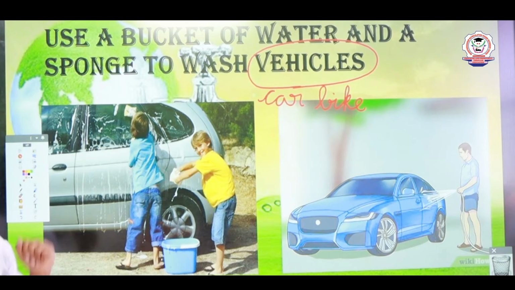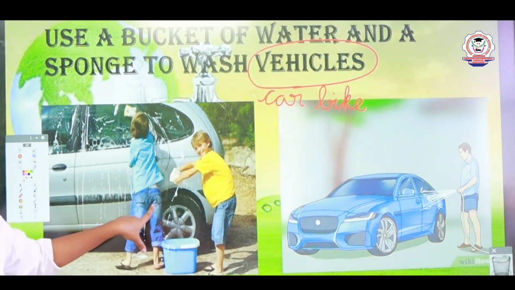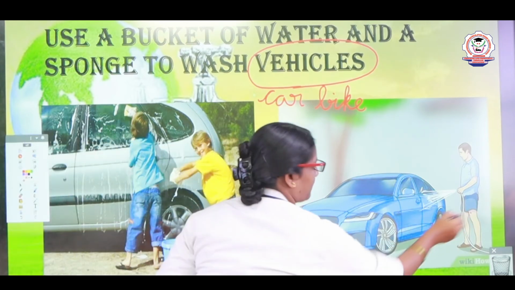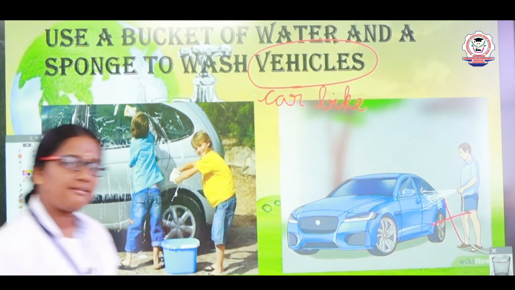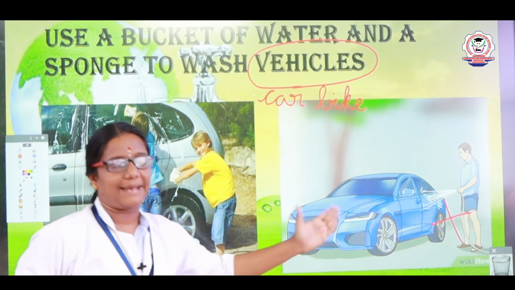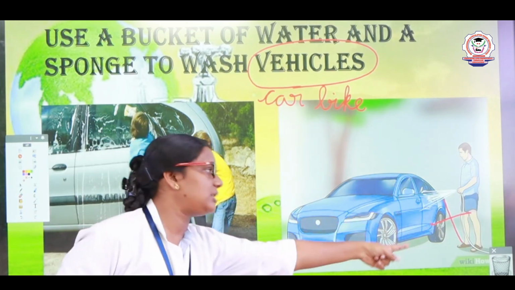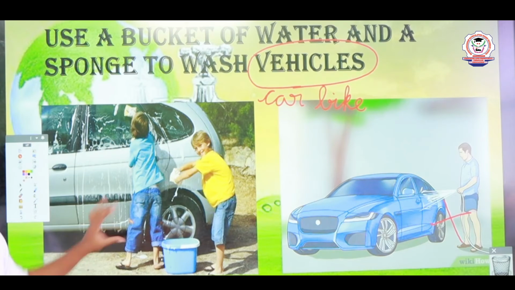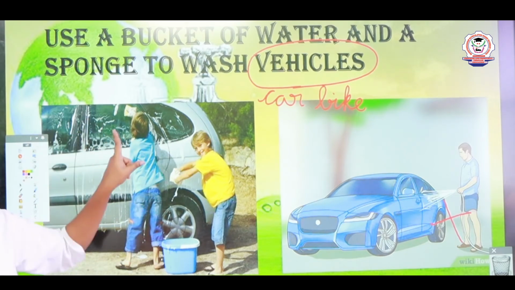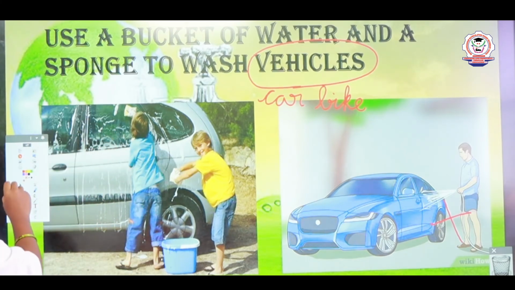So to wash vehicles, we should use a bucket of water and a sponge. We should not use a hose pipe to wash the vehicle. This leads to waste of a plentiful amount of water. So we can waste more water by using a hose pipe. But we have to use only a bucket and a sponge to wash our vehicles.